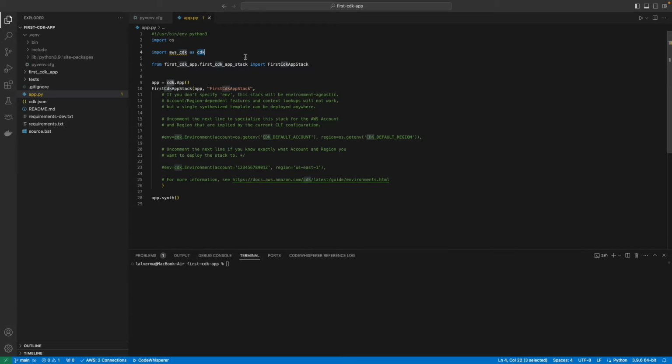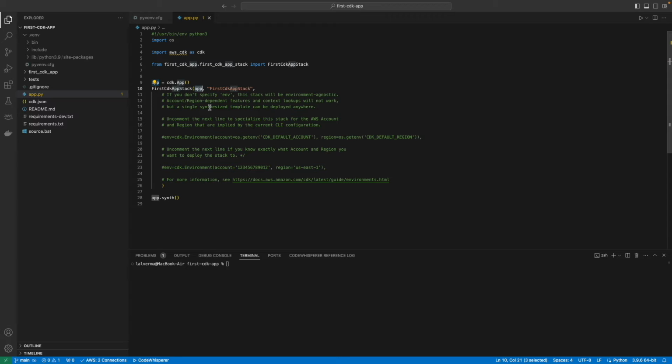And then it's referring to the local folder called first CDK app, and the file inside this called first CDK Apps Stack. From this file, it's importing the first CDK Apps Stack class. Here it's creating the CDK app instance and the first CDK App Stack instance.